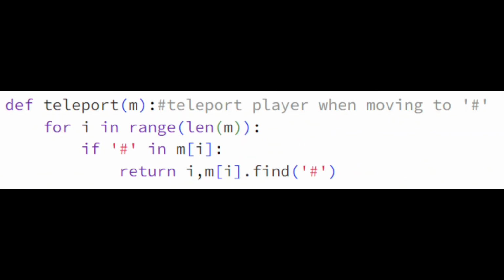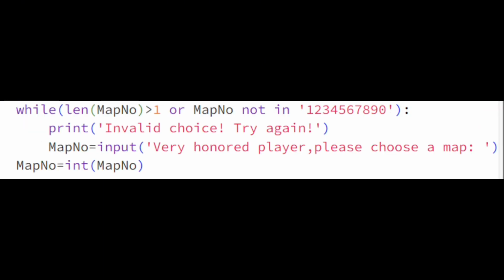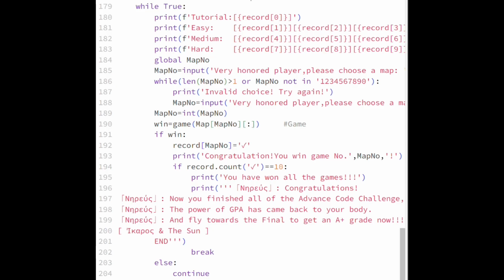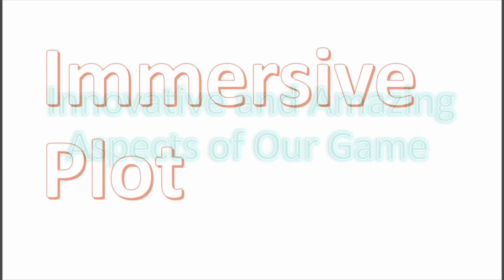Define a teleport function to find the position of the mark line by line. Whenever a player enters data, check whether the entered number is valid. Use a while loop to achieve the purpose of continuous checking. Use a while loop to continue playing the game until all levels are won. And I want to show you the innovative and amazing aspects of our game.